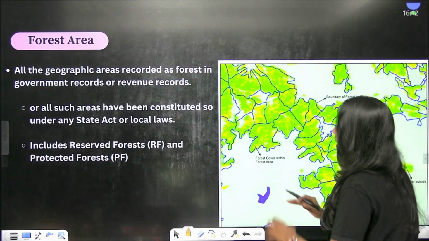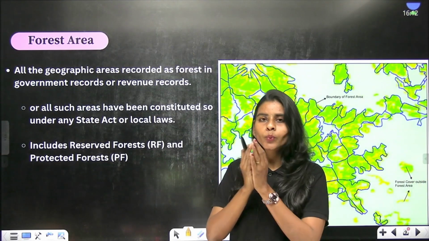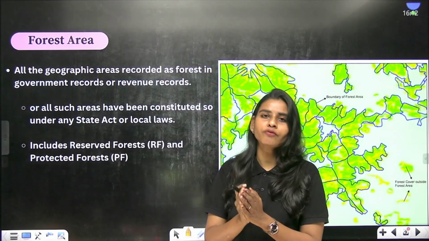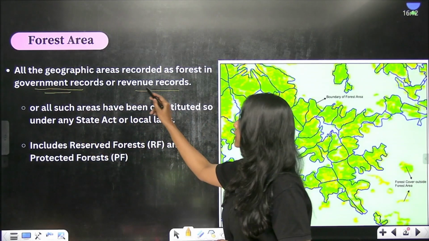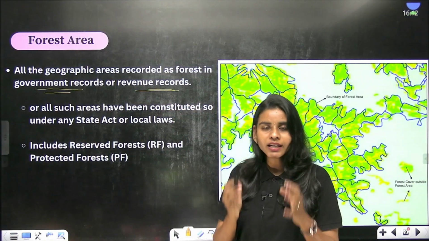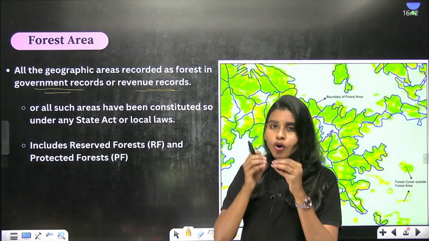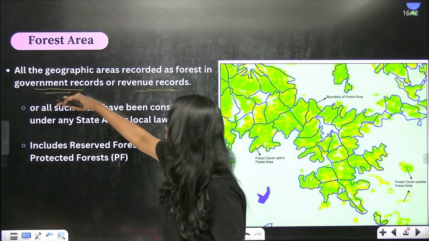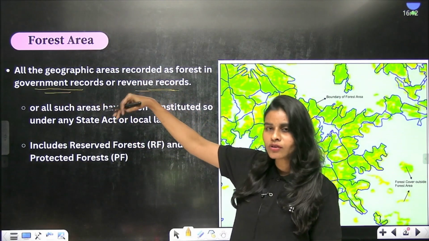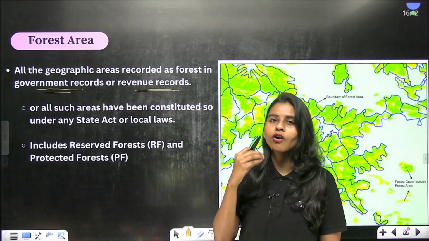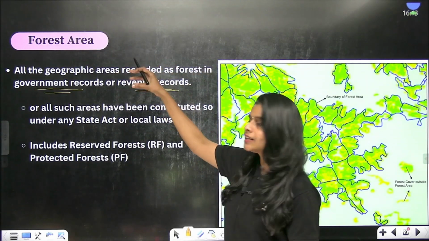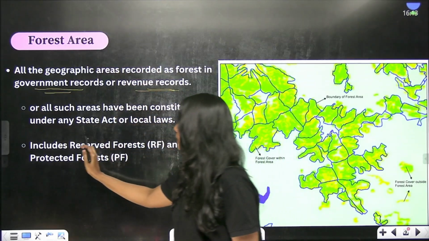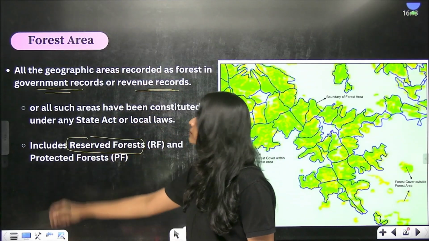Forest area is any area which is recorded as forest area in the government records or the revenue records. Clear? So any area which is recorded in the government records or the revenue records of the country can be called forest area. This is the area that is going to include our reserved forest. Clear?